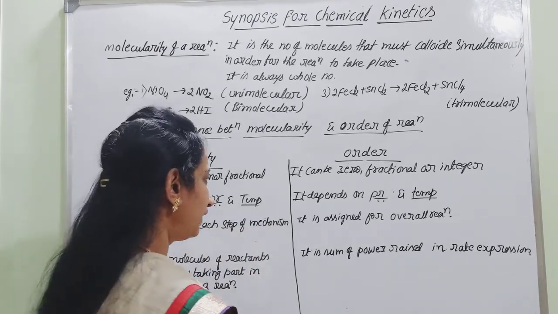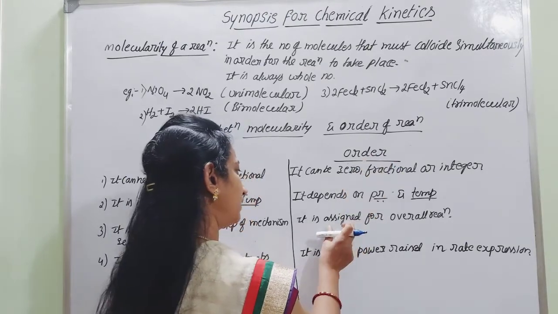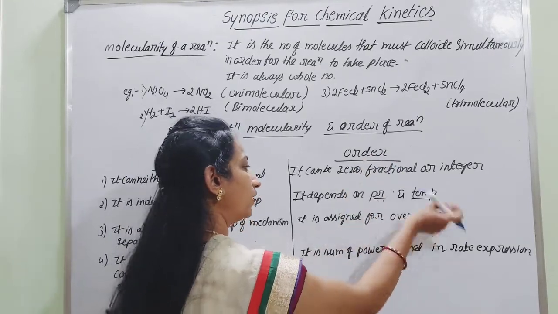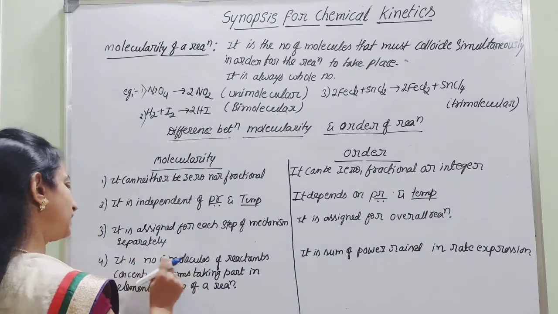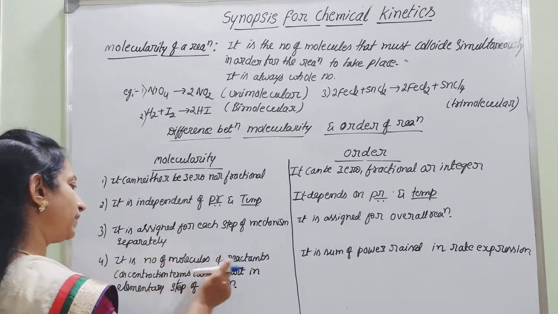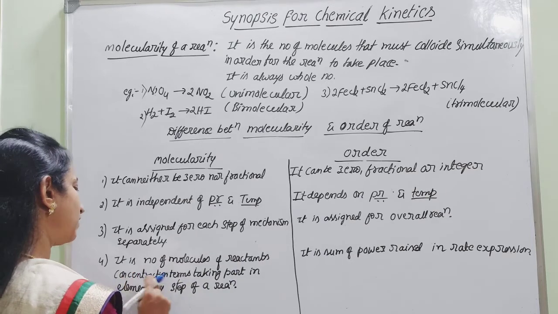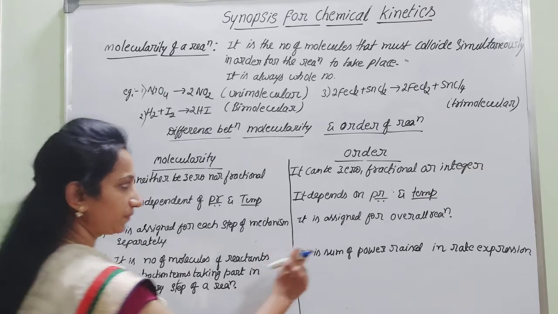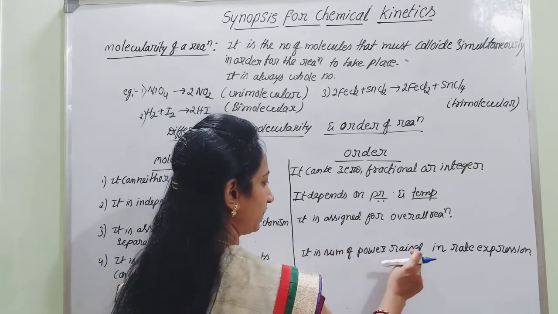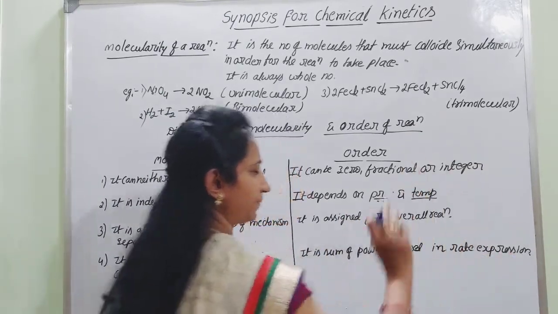Got it? Order, on the other hand, is assigned for the overall reaction. And lastly, molecularity is the number of molecules of the reactants, that is concentration terms, taking part in the elementary step of a reaction, whereas order is the sum of the powers raised in the rate expression.